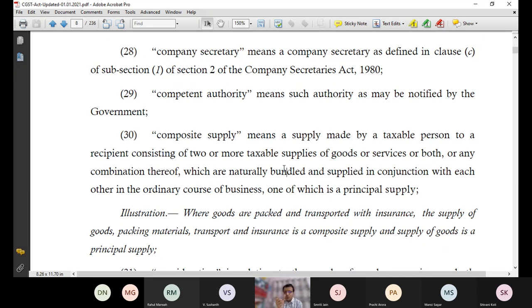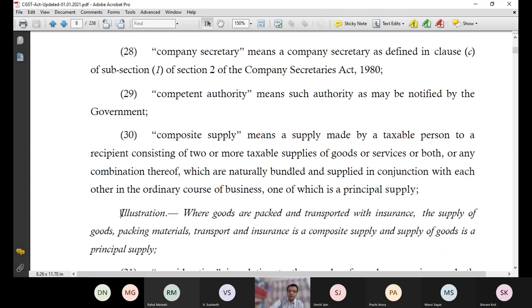And out of those, one must be a principal supply. Principal supply means main supply. Like in my example, hotel and laundry. Is laundry the principal supply, or staying in a hotel the principal supply? Staying in a hotel is the principal supply, the main supply, with which laundry services are provided to you. In the Rajdhani traveling example, insurance, food and traveling, is it a composite supply? Yes, because these are naturally bundled. And out of this naturally bundled supply, traveling is the principal supply, insurance and food come by default.